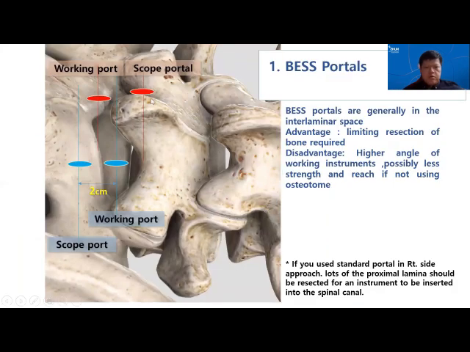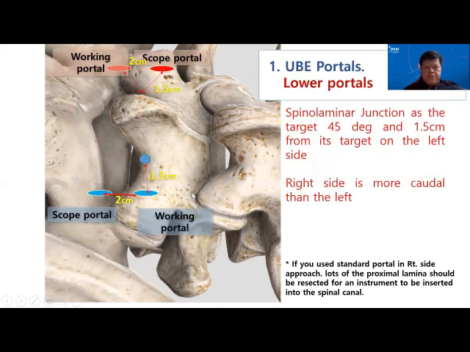As you can see, the BESS portal on the left side is mainly in the interlaminar space. On the right side, we can do it a little bit lower so that we can resect less bone as we get across to the contralateral side from the working port. And this is the UBE portal. Again, it is mainly based on the spinal laminar junction, measuring 1.5 cm from it. We tend to shift a little bit lower on the right side.